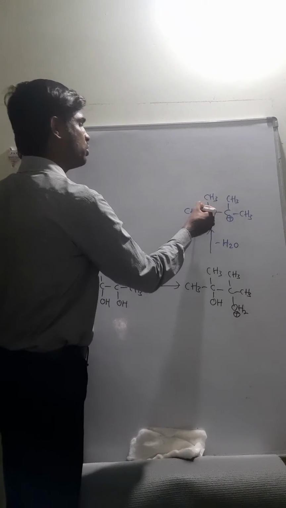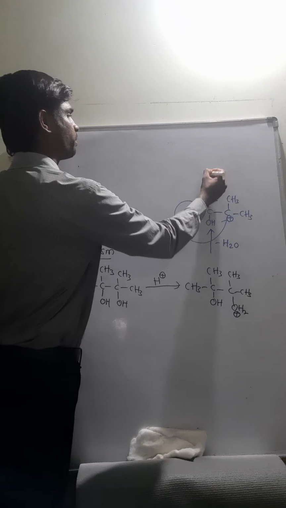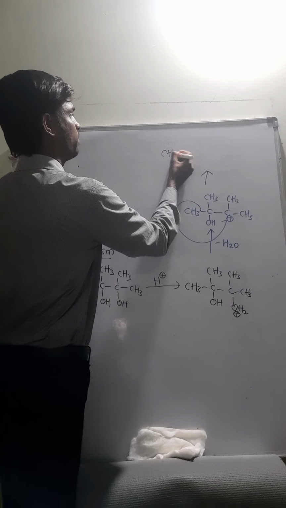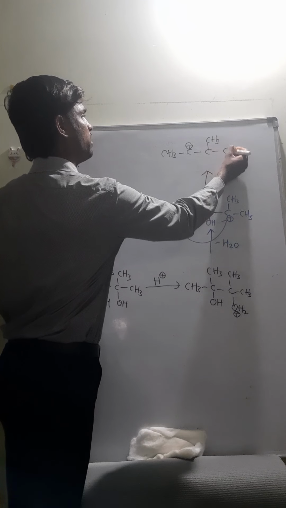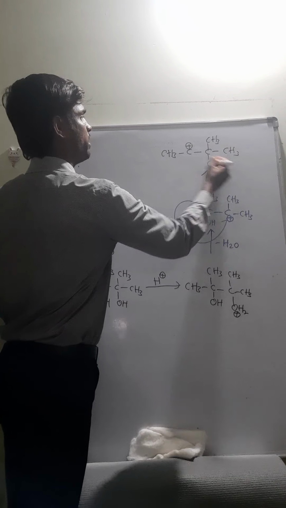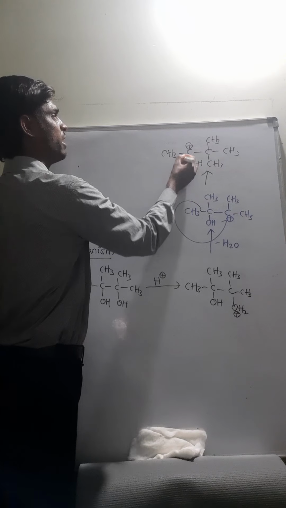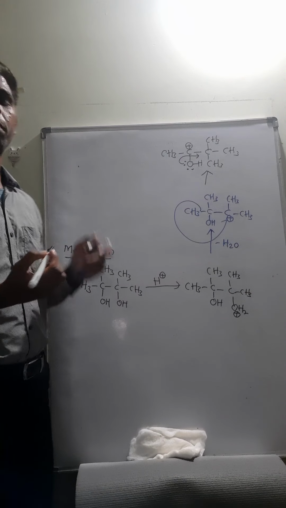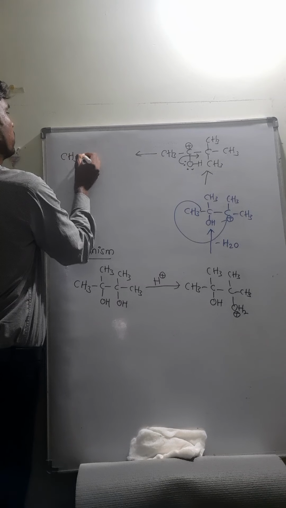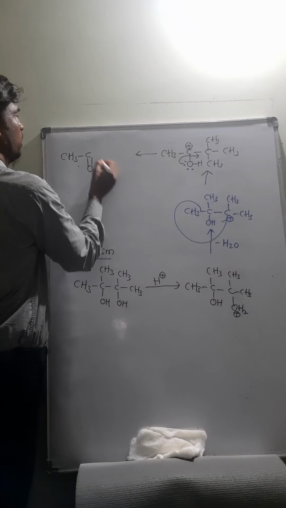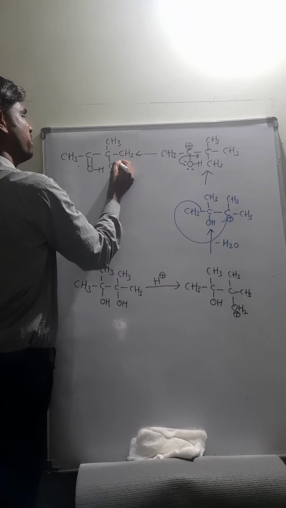See, methyl shift will take place on the carbocation, which gives CH3, C plus, CH3 and CH3. This is also CH3. Here OH is there, and this carbocation is stabilized by the resonance effect by the lone pair of oxygen. So then it gives CH3, C double bond OH, and CH3, CH3, and this is CH3.